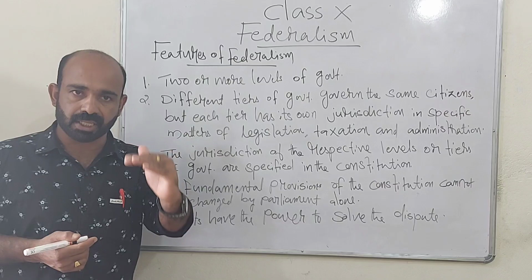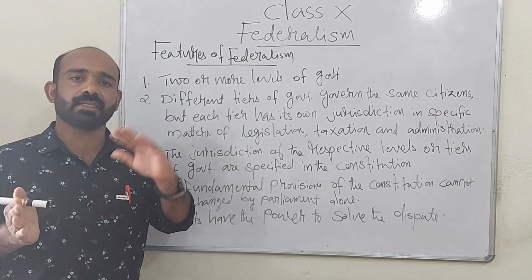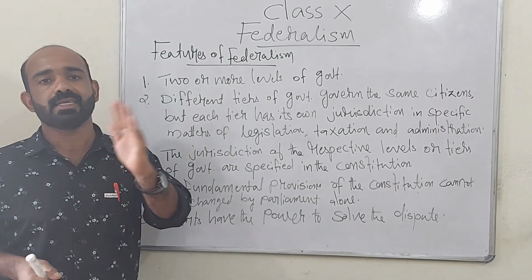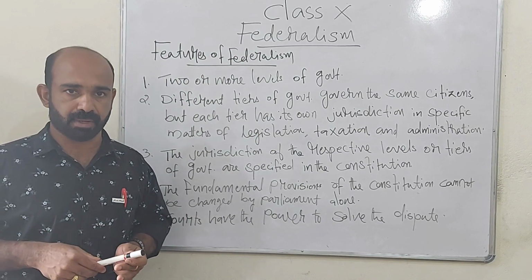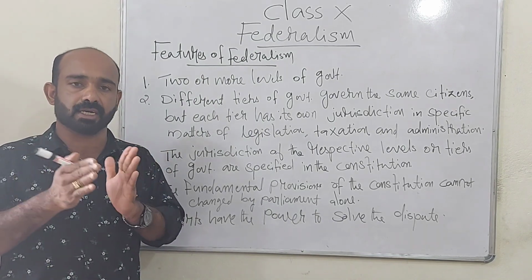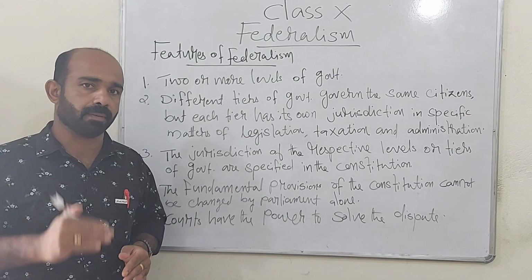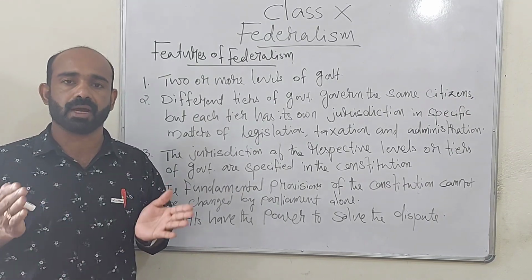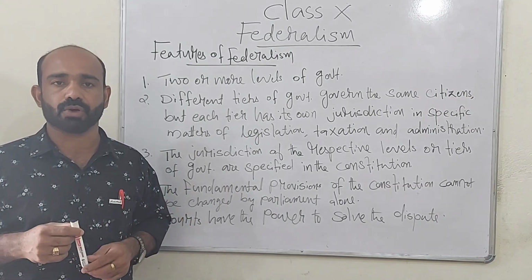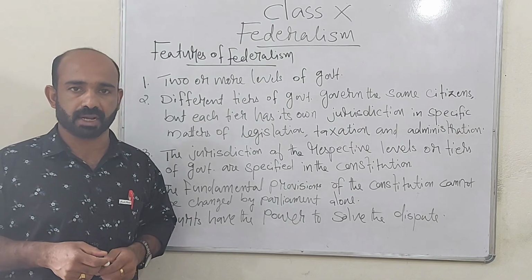Mainly during the time of legislation, taxation and administration, there is a possibility for conflict between central government and the state governments. And so, if there are any such kinds of conflicts, they can be solved by the Supreme Court. And Supreme Court can work as an umpire to solve the issues between central and state governments.